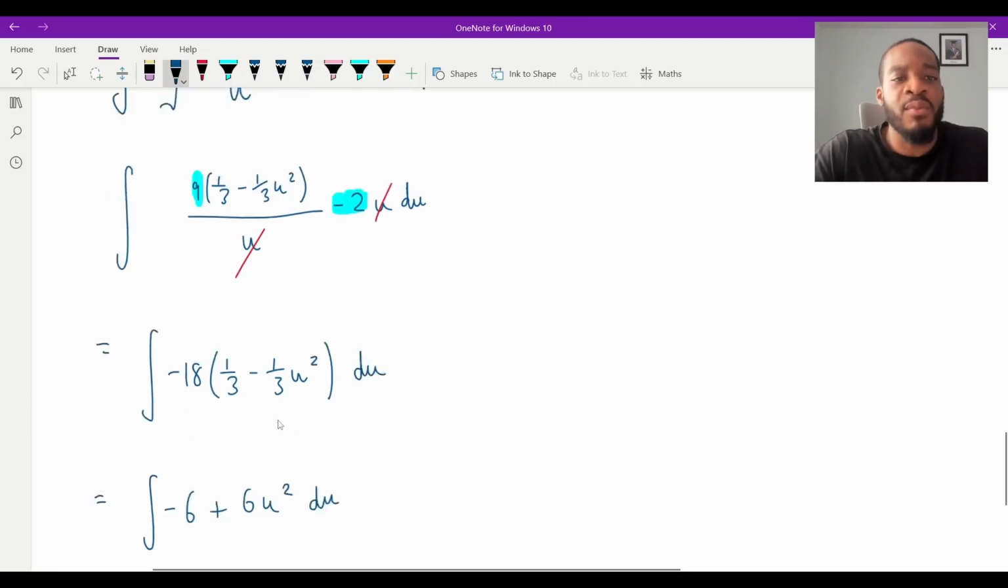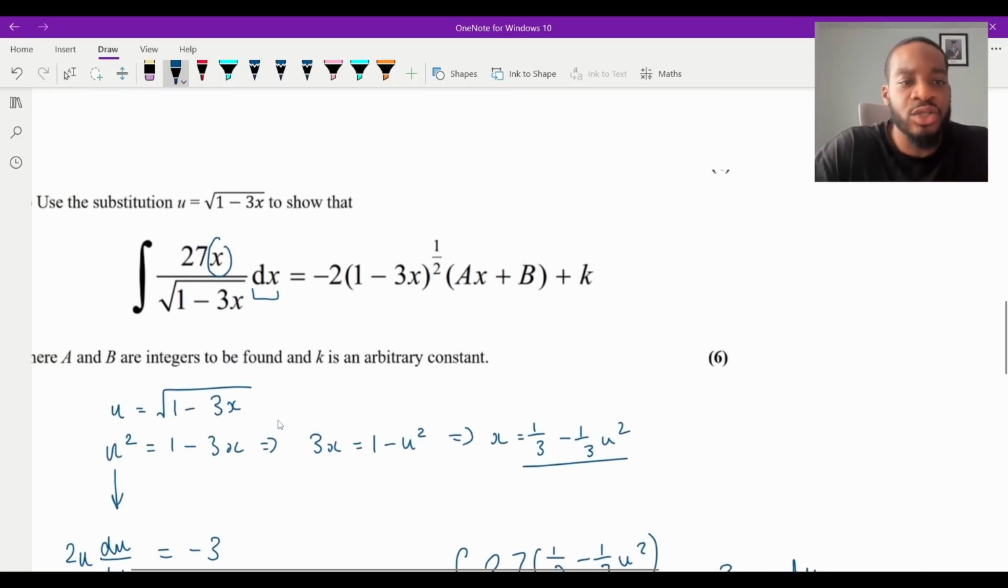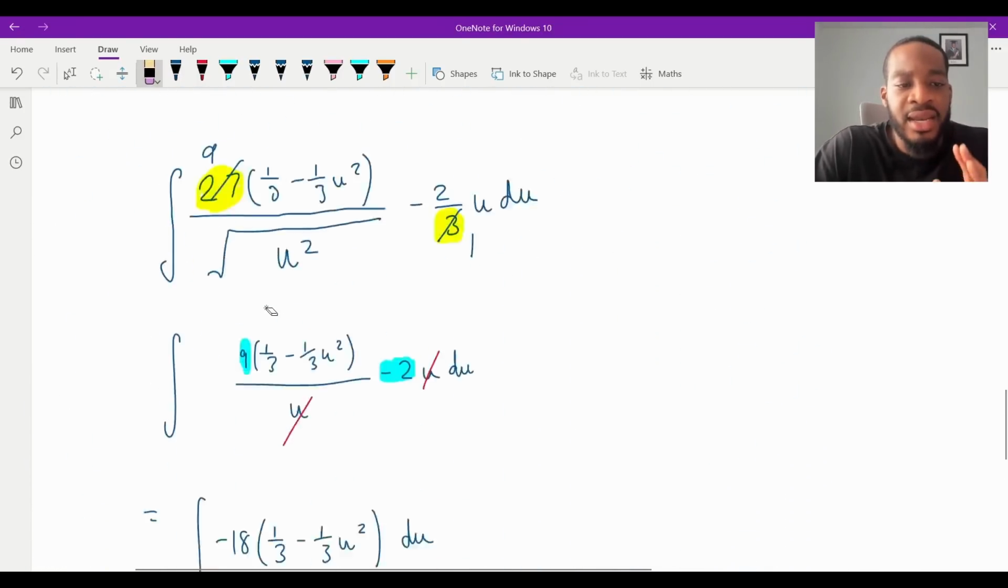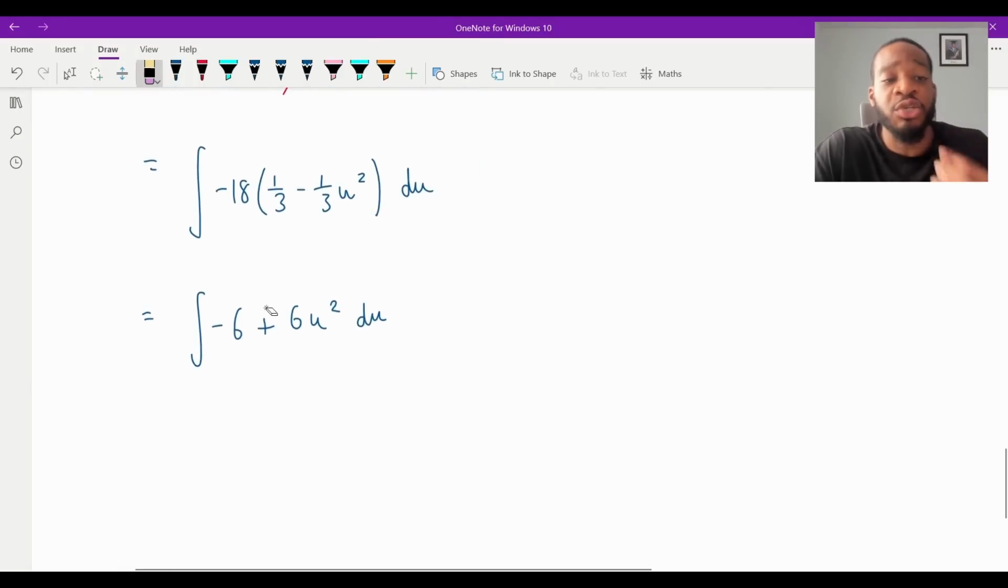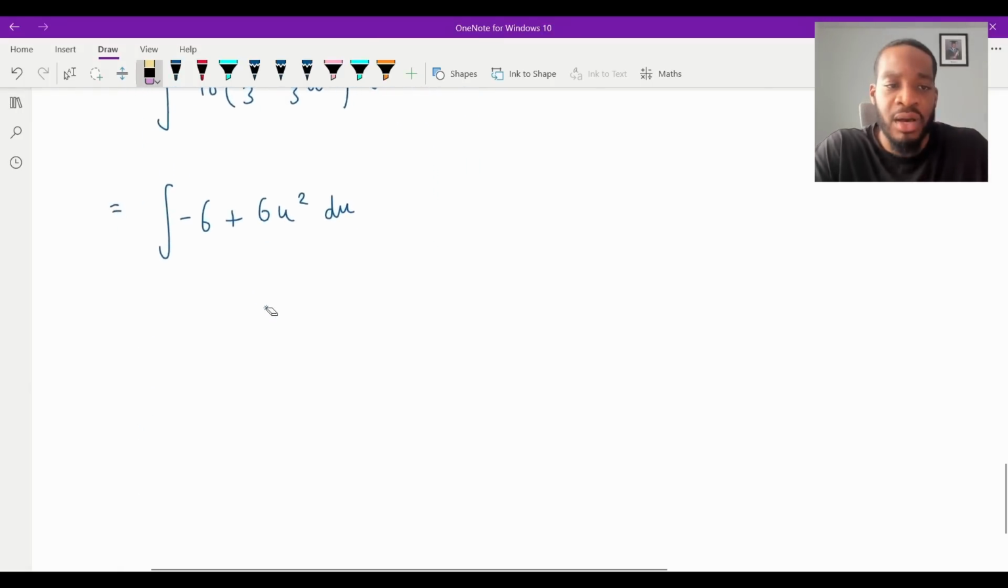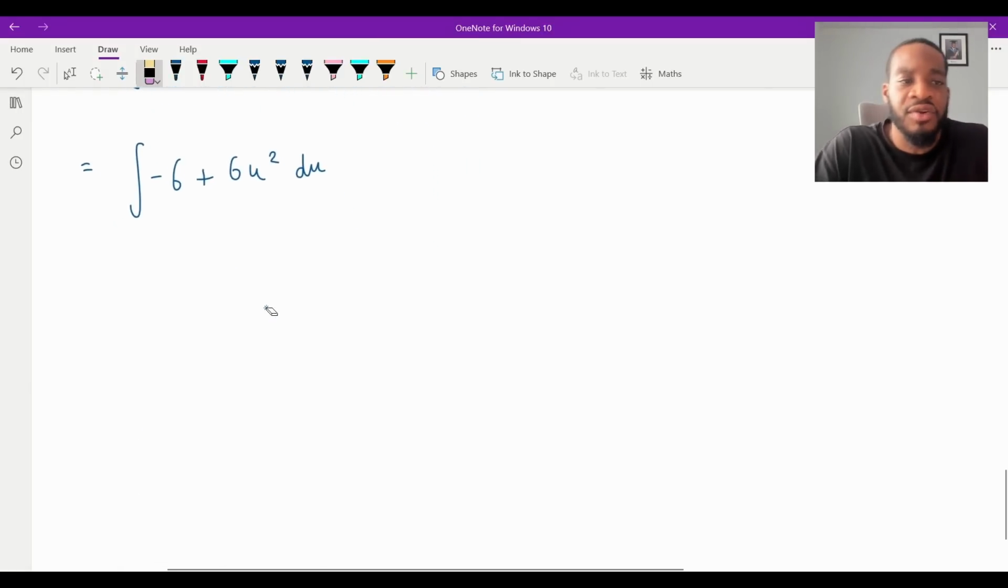And now can you see, remember, we started off with this very crazy integral, 27x over root 1 minus 3x. And then we've used a change of variables and substitution to get it into this form now. And this is just standard year 12 integration, isn't it?